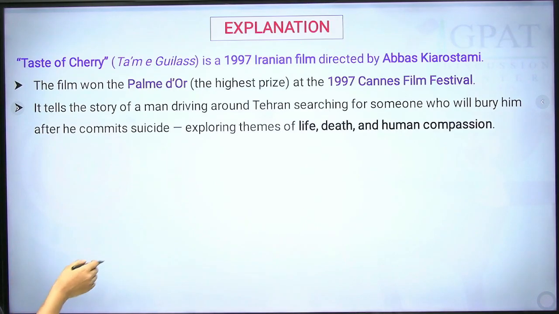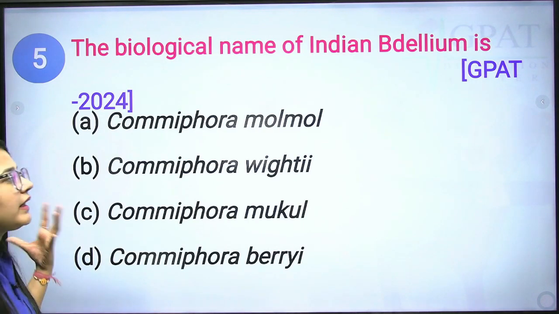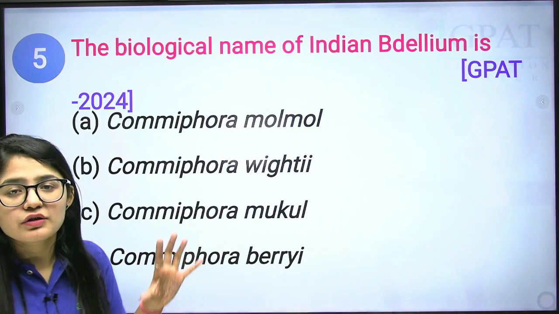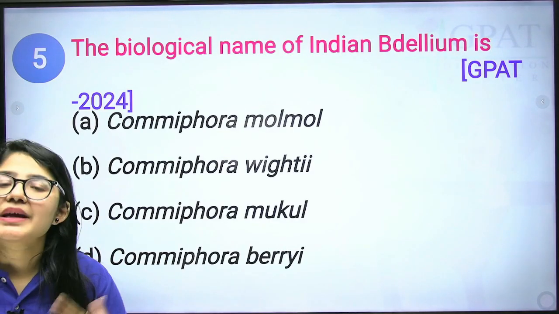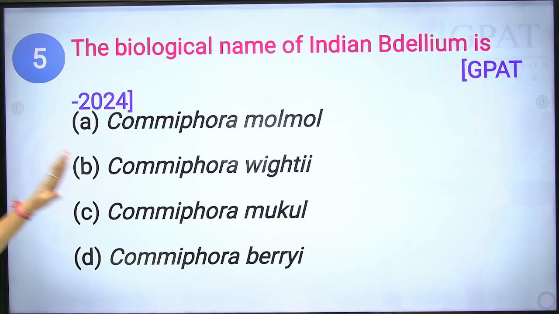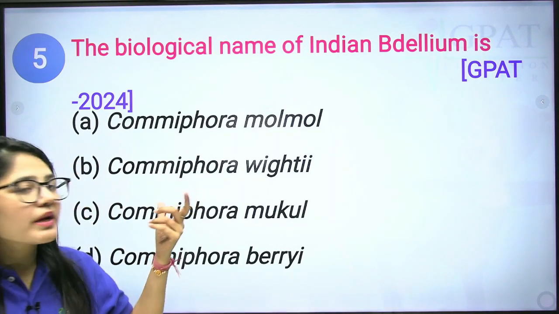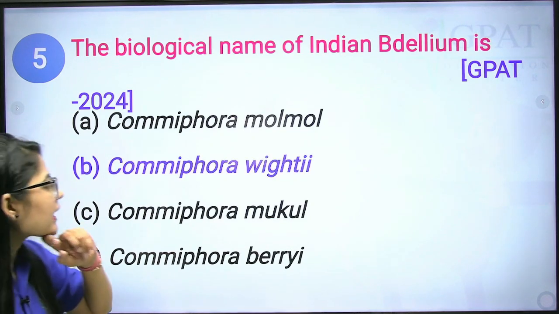Clear? Now, the next question. The biological name of Indian Bdellium is, this is the previous year question from GPAT 2024. Option A is Commiphora molmol. Commiphora molmol is an Arabian Bdellium. Clear? Next we have Commiphora wightii. This is the Indian Bdellium, also known as Guggul by its common name. So yes, option B will be the correct answer.